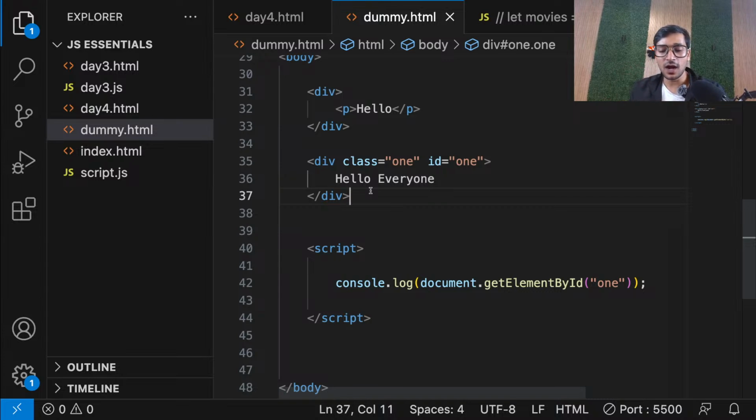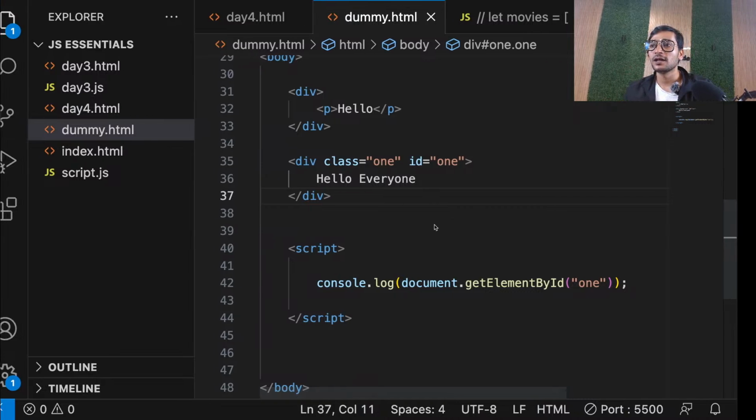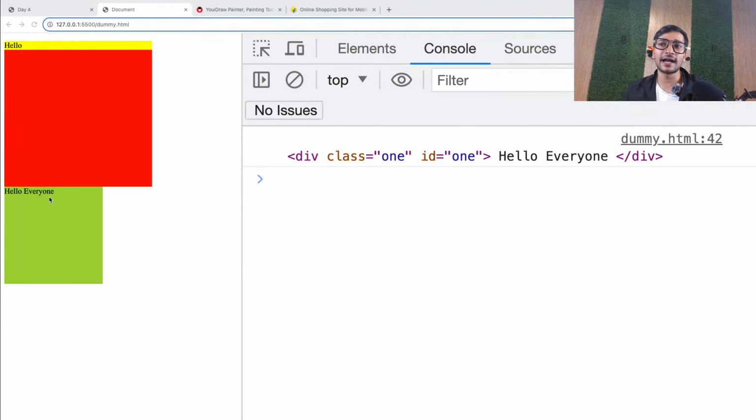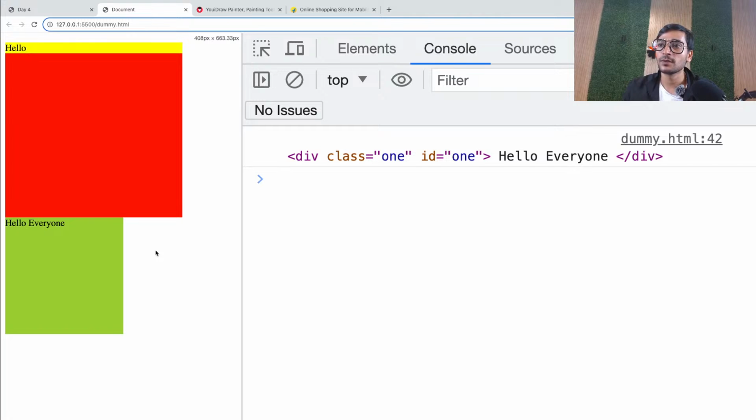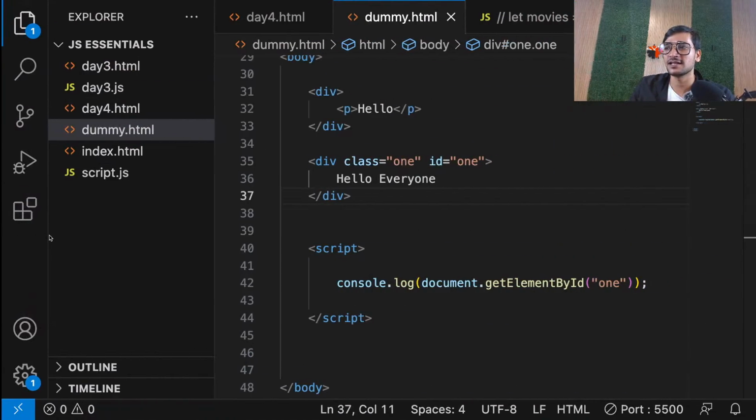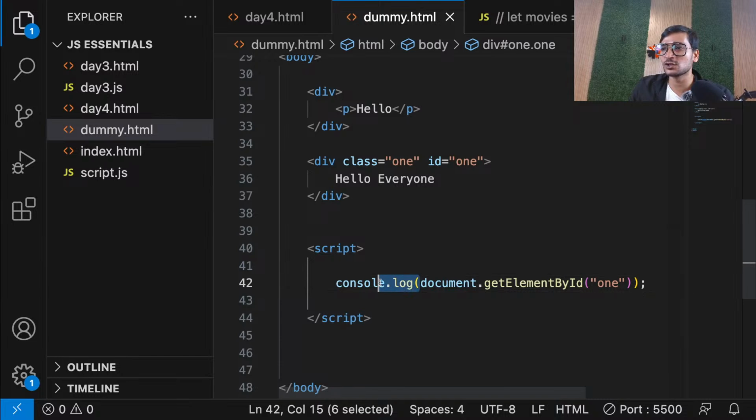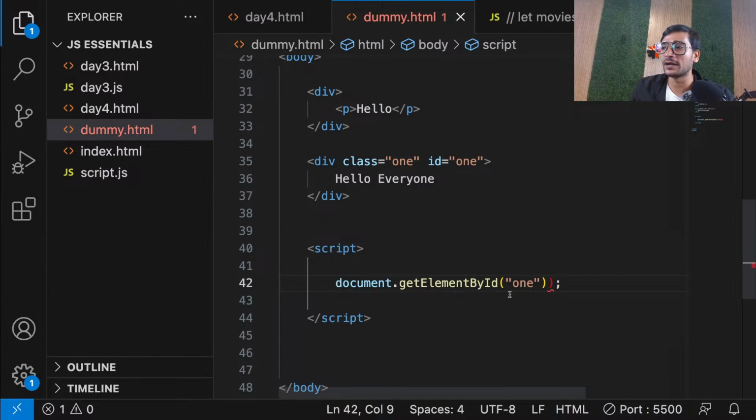Let me show you how to change the content which is inside the element. Let's move ahead. Let me quickly show how to change the content. It's very easy, literally very easy to put some content or to change the content. Let me show you. So now let me remove the console.log because I don't need it anymore. I don't want to print it.